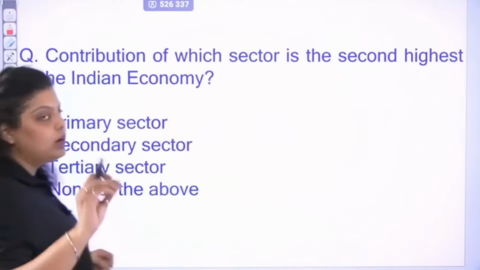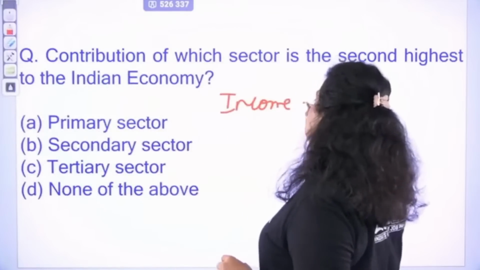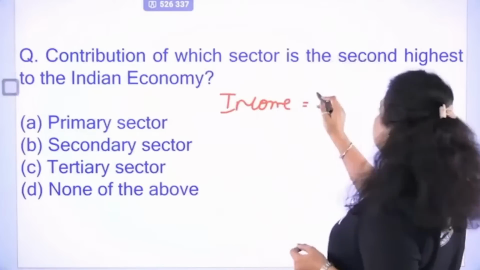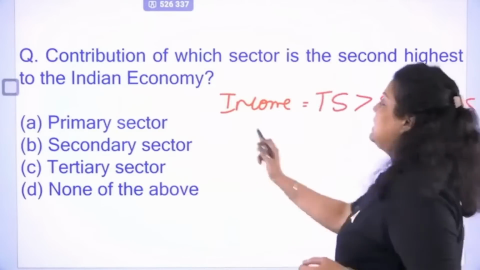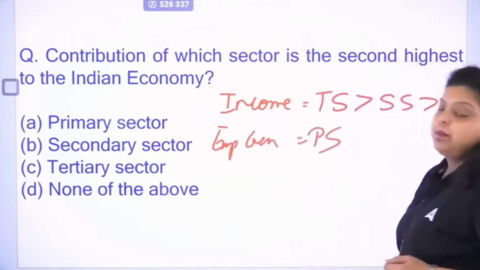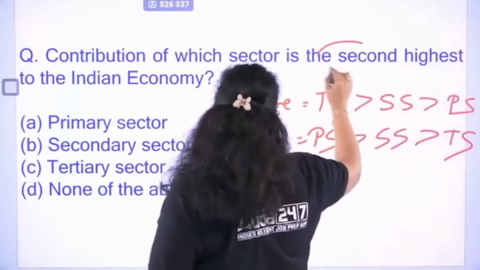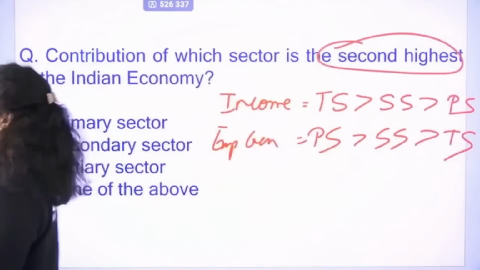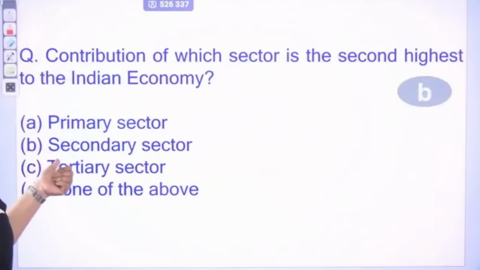In context to the contribution to income and to the economic growth of the country, the maximum contribution is made by the tertiary sector, then the secondary sector and then the primary sector. But in case of employment generation, the maximum contribution is made by the primary sector, then the secondary and then the tertiary. So here the right answer for the second highest contribution to the Indian economy is the secondary sector. So the right option will be B, because first will be the tertiary sector.